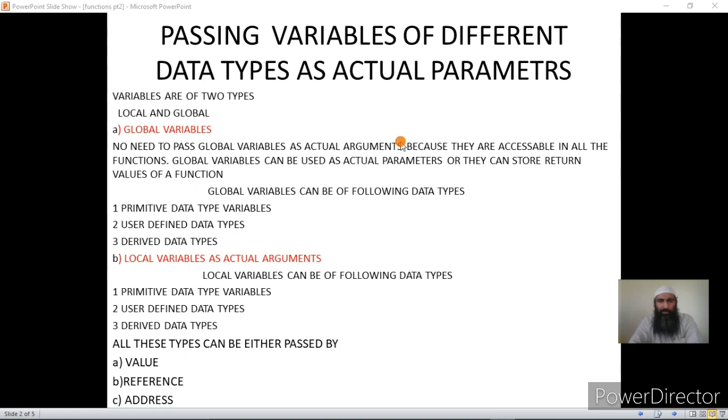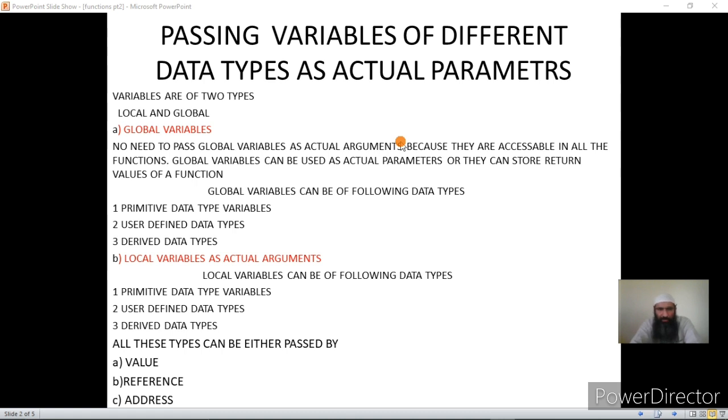All of these data types, whether they are primitive, user defined or derived, and whether the variable can be passed by value or by reference or by address to a function. But this pass by value, pass by reference and pass by address is used for local variables only.